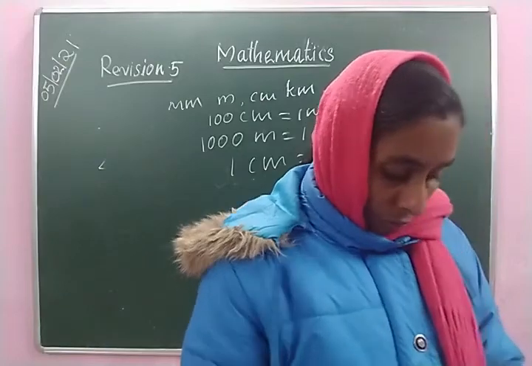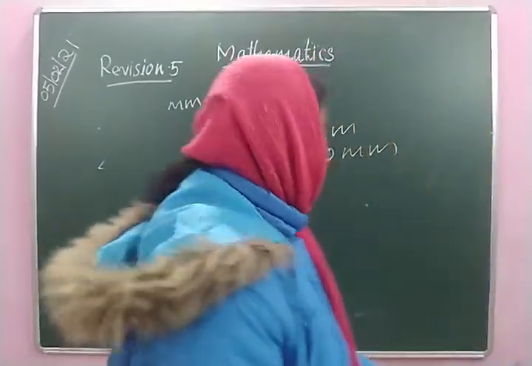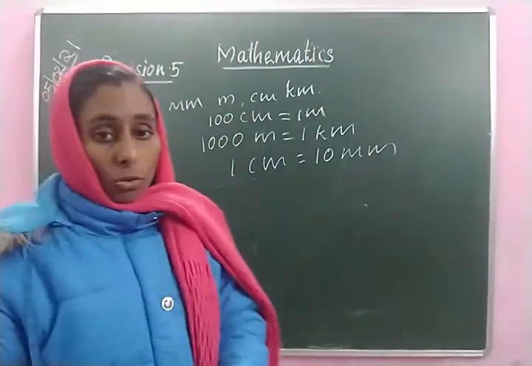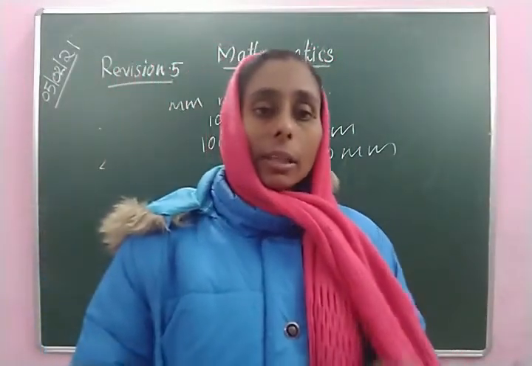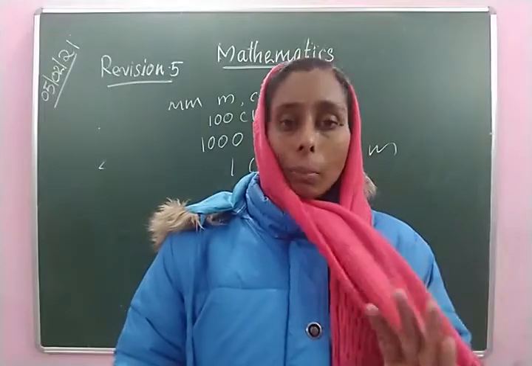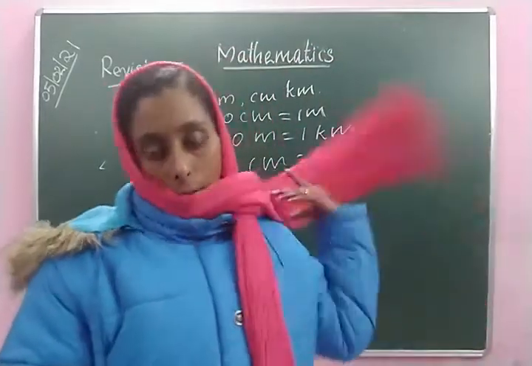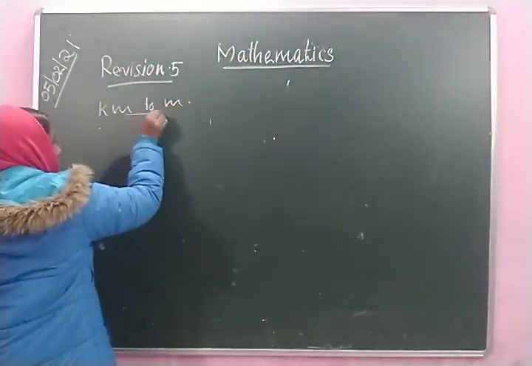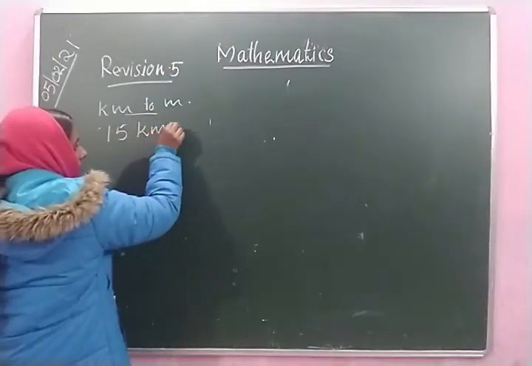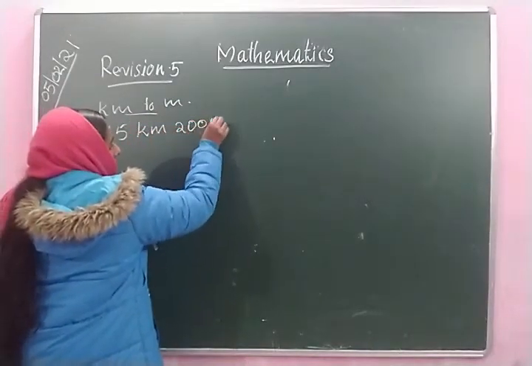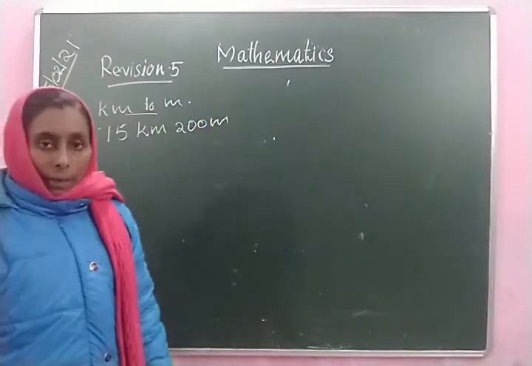Here we are going to convert kilometers to meter. To convert kilometers to meter, we have to multiply by 1000. Here, 15 kilometer 200 meter.